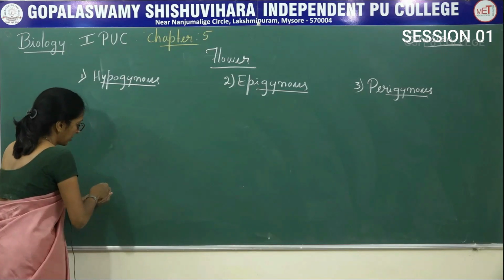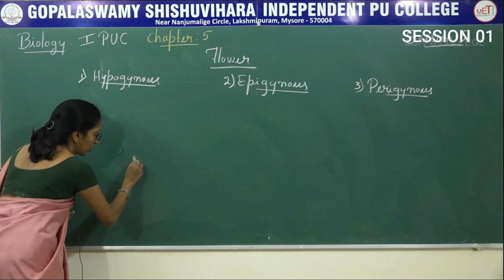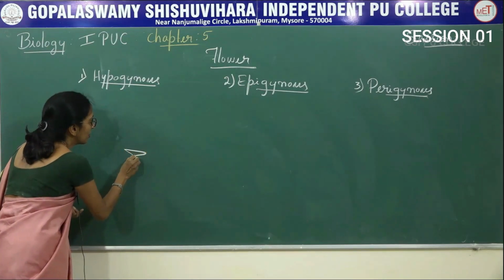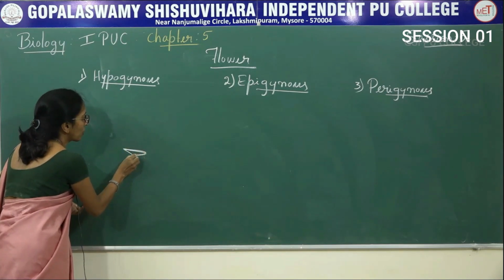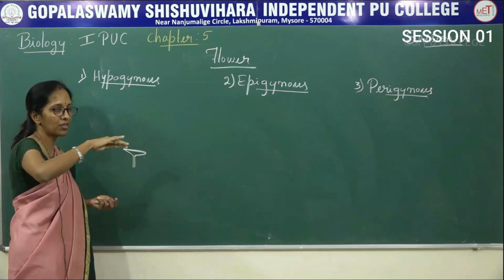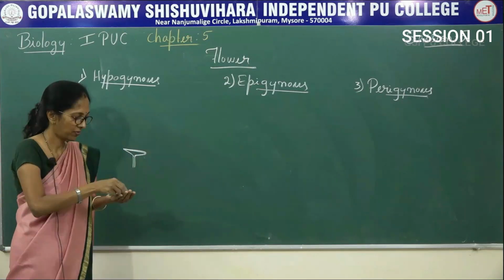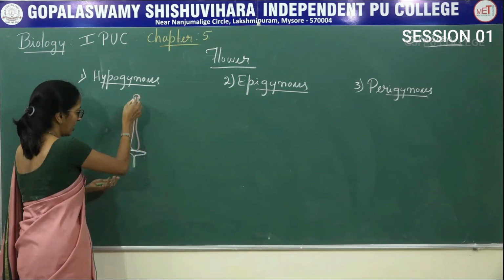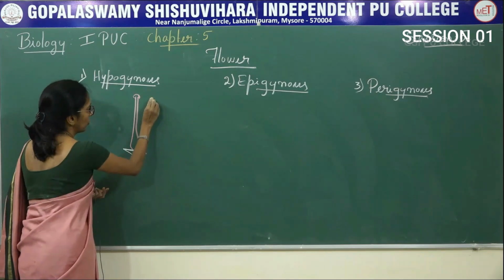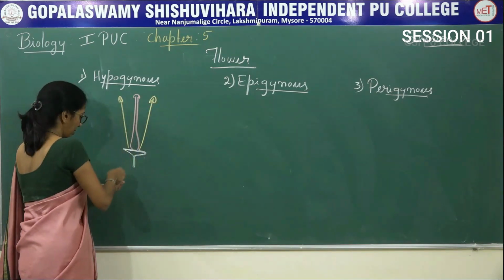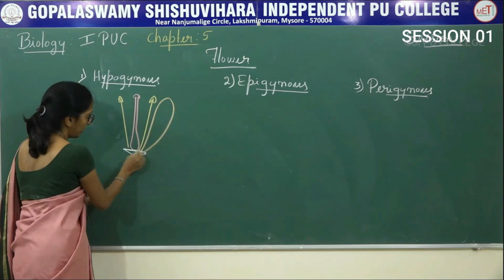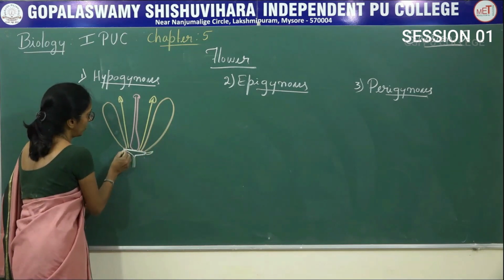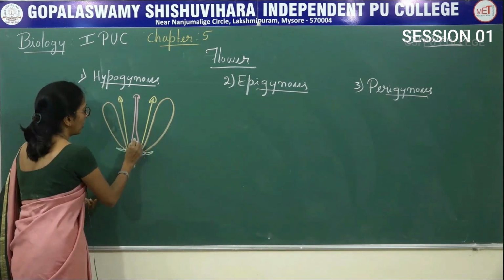So now this is a stalk and this stalk is said to be pedicel, and here the tip of the pedicel is said to be thalamus. So in this case what happens? The thalamus becomes like this, flattened structure, and other floral parts that is present above the thalamus like this. So these are the stamens and this is petals and this is sepals.